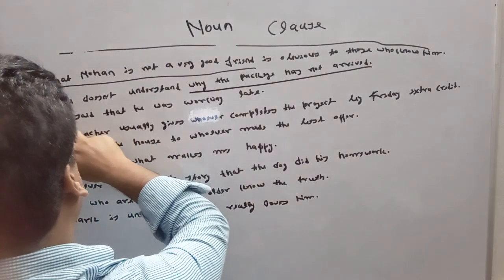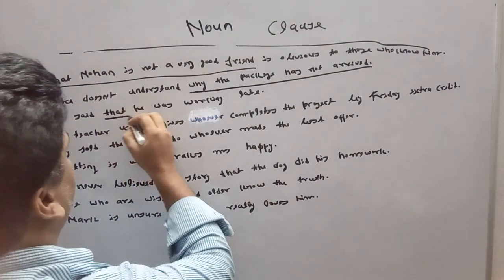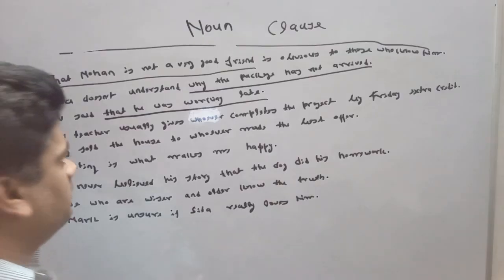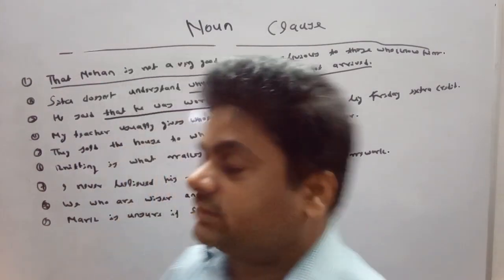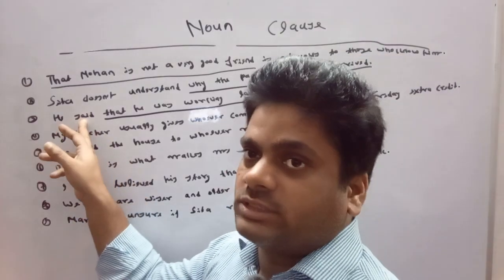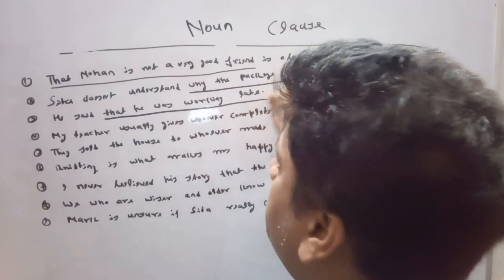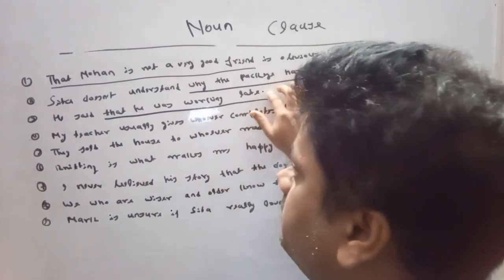The third one is: he said that he was working late. He said that he was working late. That he was working late is working as an object of the verb said. So we can say that here the noun clause is working as an object in the third one.